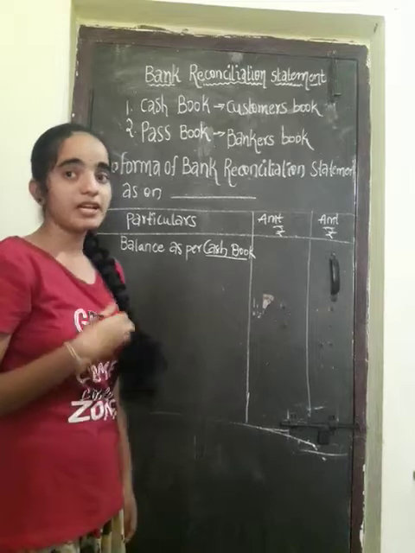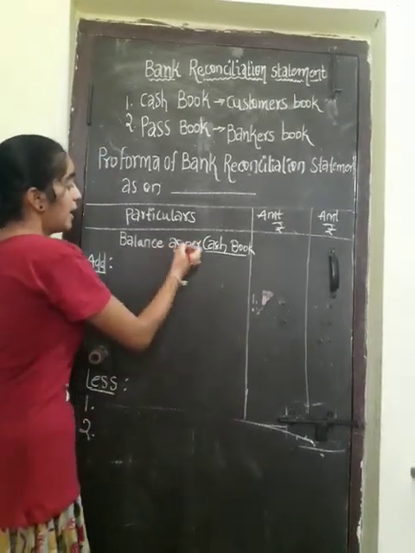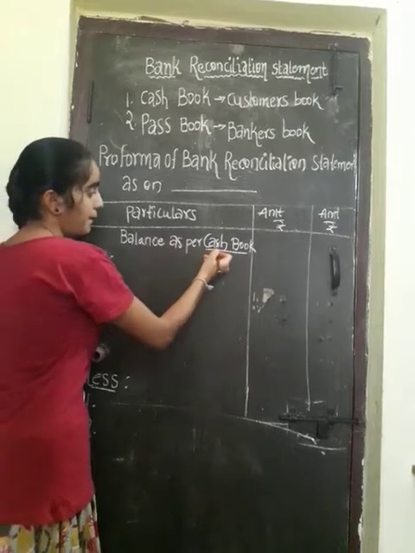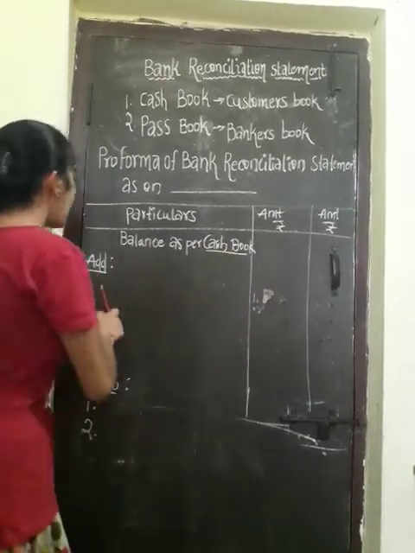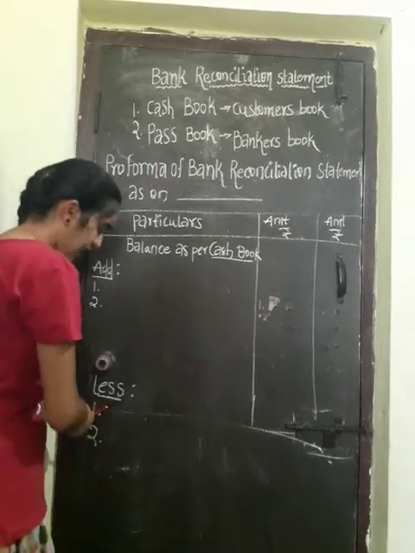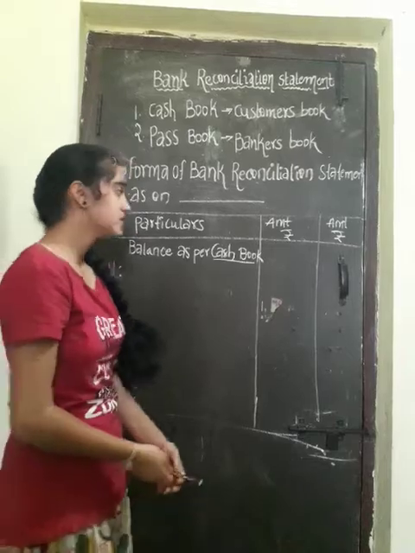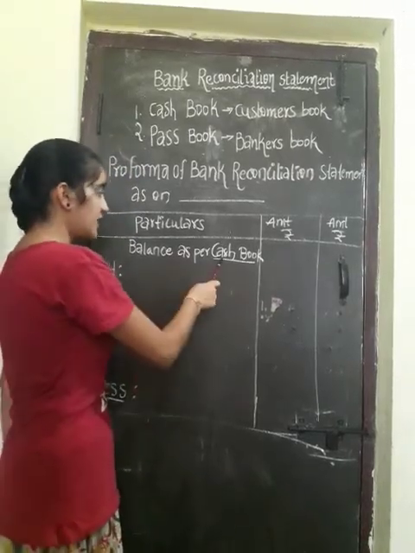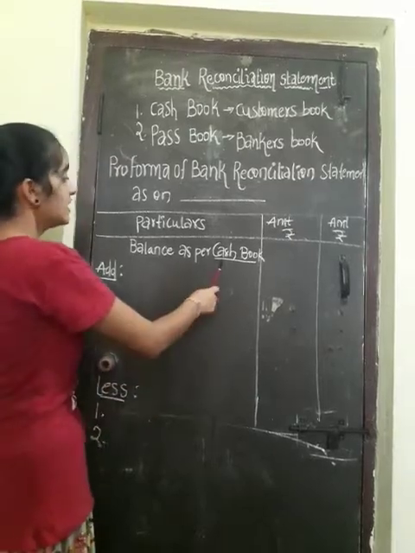If we are preparing the passbook, we have to write it as per the balance of the passbook. Okay, in the passbook we have the add value and the less value. Let us see what all comes in the add value of the cash book and what all comes in the less value of the cash book.